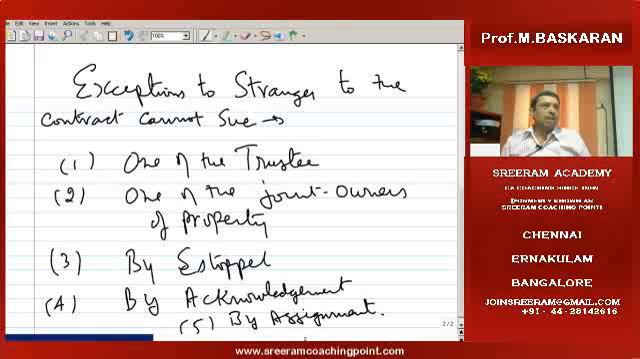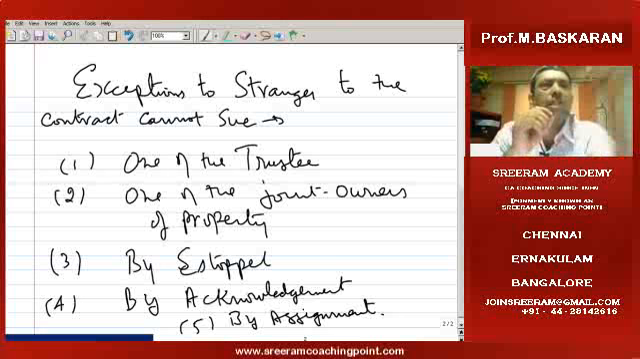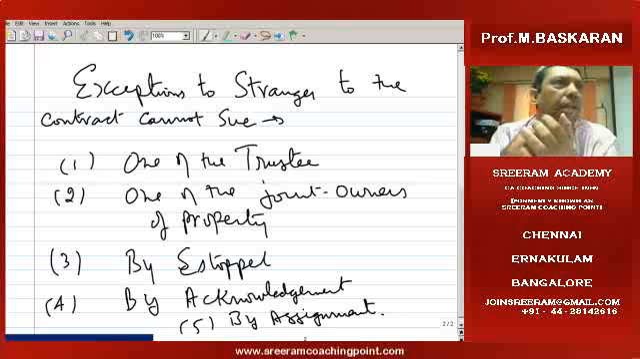A person who is not connected with the contract cannot sue. But there are certain exceptions in which, even though he may be a stranger, he can still file a case. Who are the trustees? Suppose in a trust matter there are several trustees, and one of the trustees has retired or been removed. When he filed the case, he signed some document while filing the case.